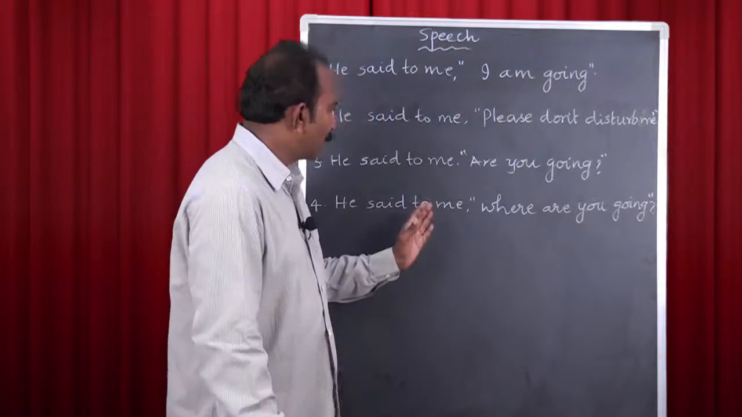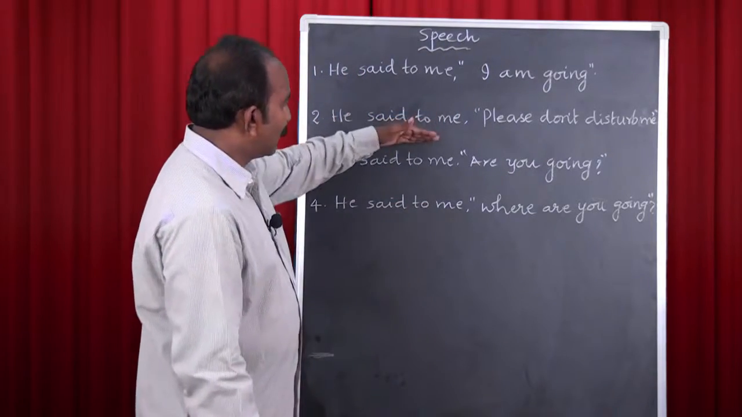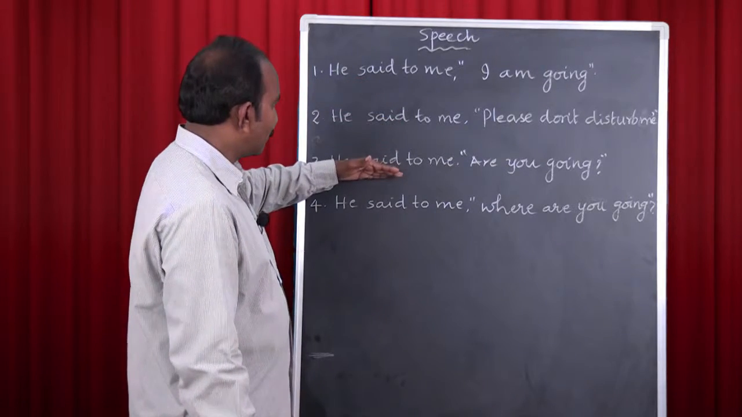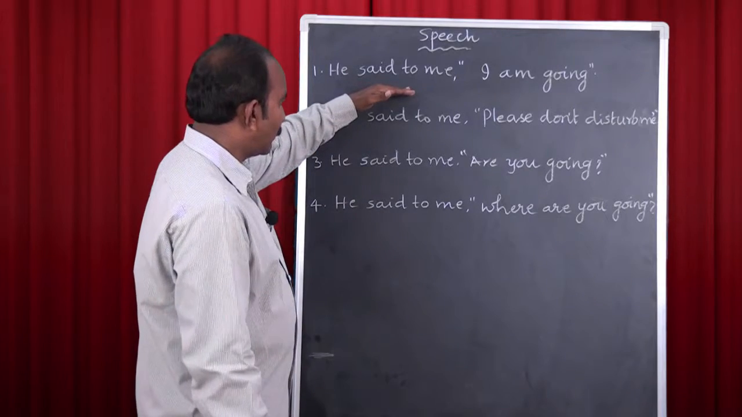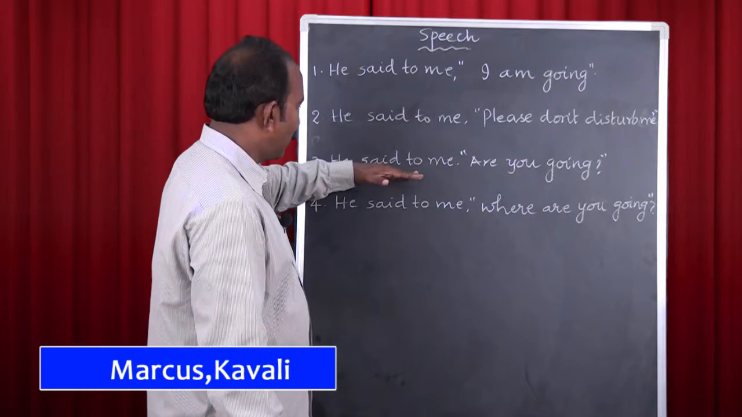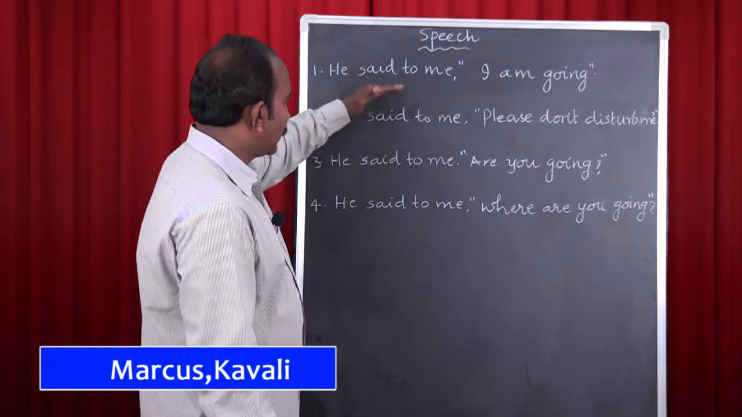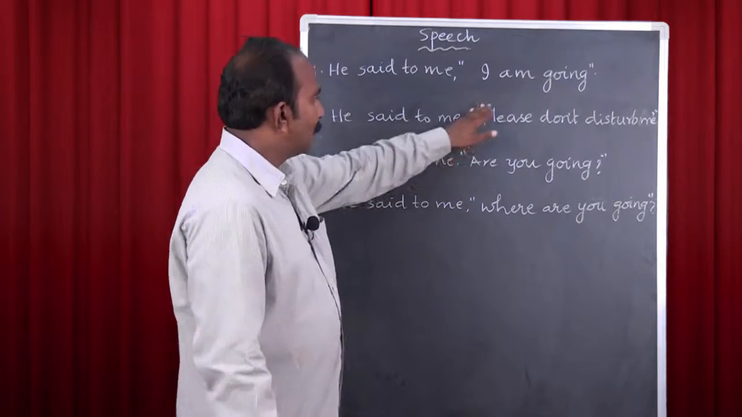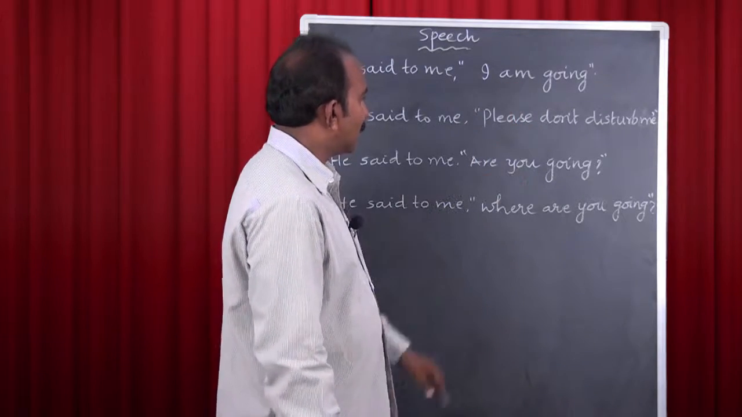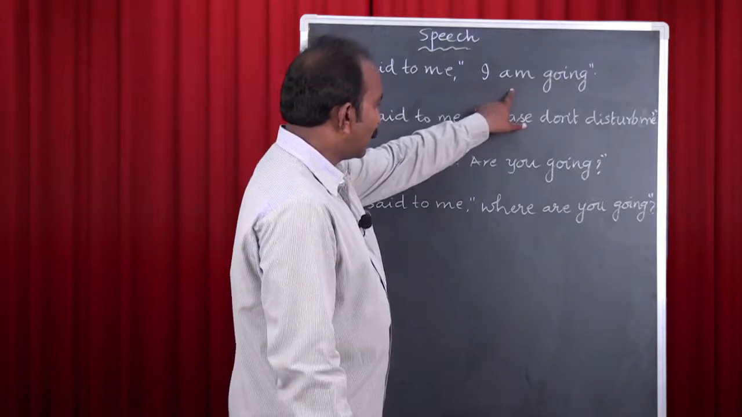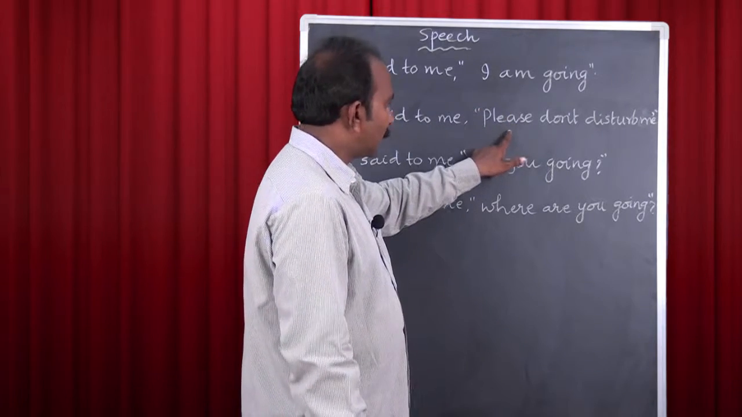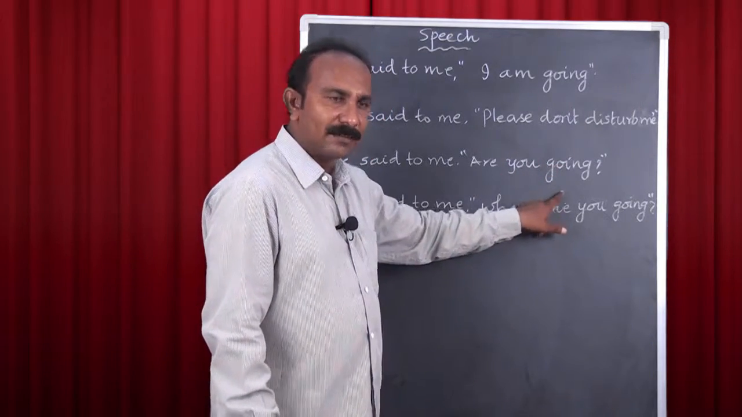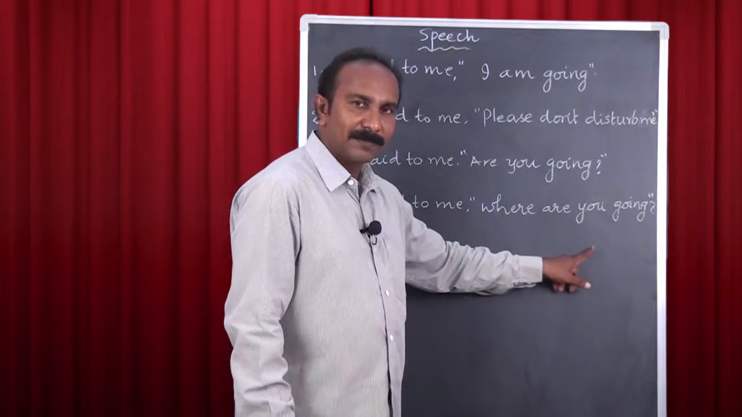Now, I have written 4 sentences for you. Observe these 4 sentences. In all the sentences, the first part is same. That is, he said to me. This is the reporting part. It is same in all these 4 sentences. But when you see the part in the inverted commas, in the first sentence it is I am going. In the second sentence it is please don't disturb me. And in the third sentence it is are you going? Fourth one is where are you going?